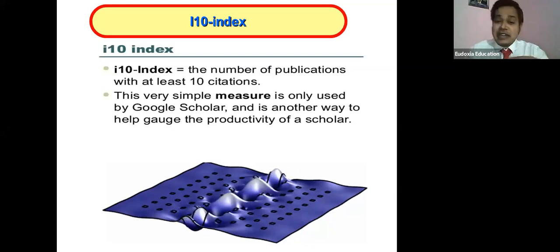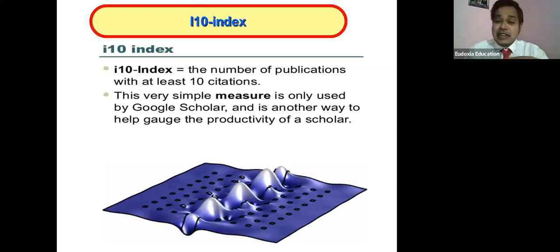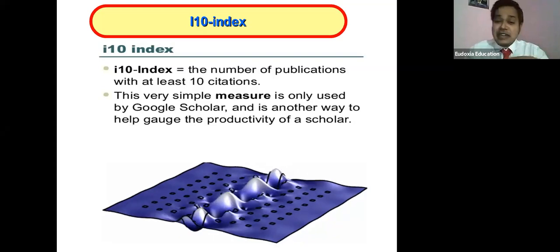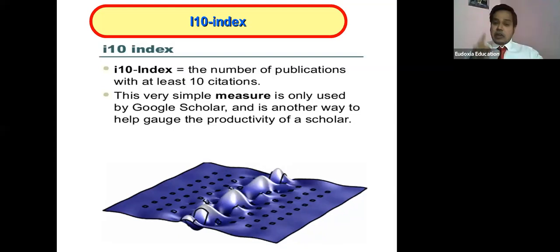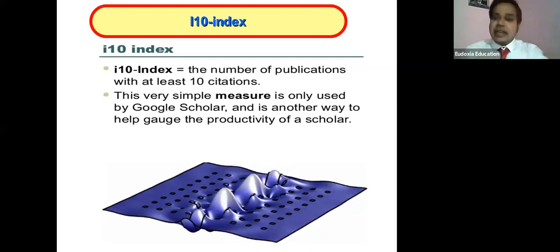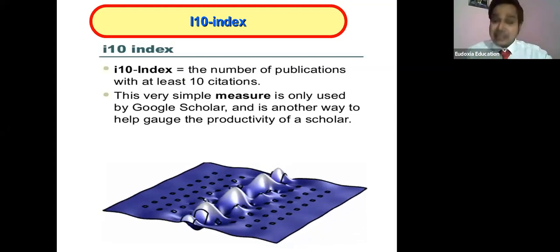It will show you the productivity, because it is the total number of publications with at least 10 citations. You are getting my point? The number of publications with at least 10 citations. If I have only one paper, but that one paper gets 10 citations, that means I have an i index.